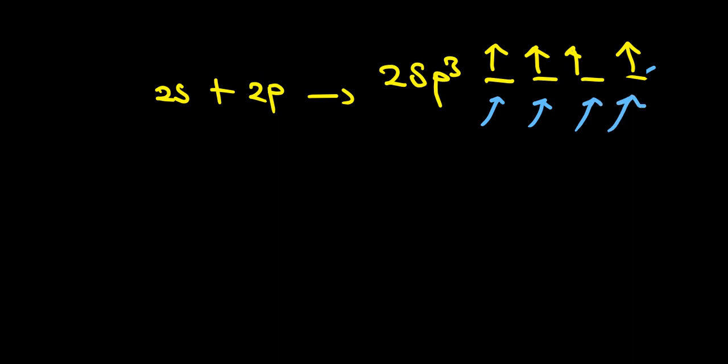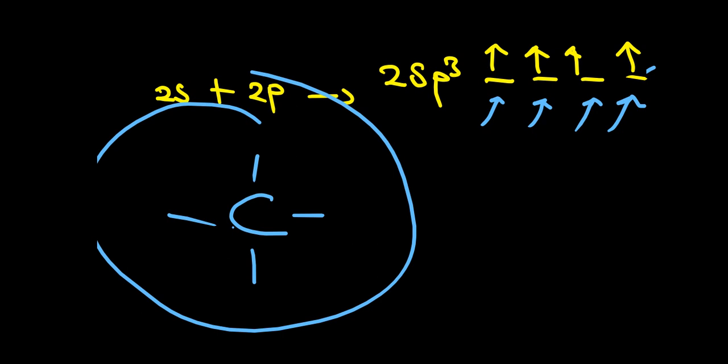So that's why we are saying that carbon can form 4 bonds. It's because of this excitation that it undergoes and this hybridization that it forms. That's where the ability for carbon to combine with itself endlessly comes from: its excited state.